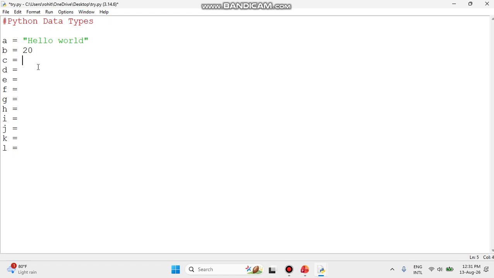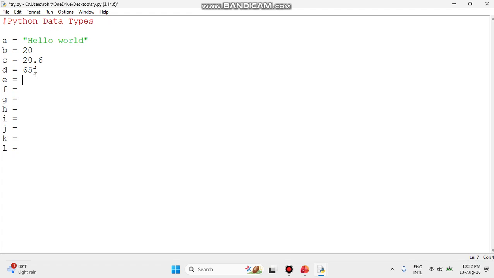Now after that, when you add something like 20.6, whenever you add the point, it will be considered a float data type. Now we have another data type, complex, which is a number combined with an alphabet. Let me try it over here: 65 and I write a j. It is a complex number, and we call it a complex data type.